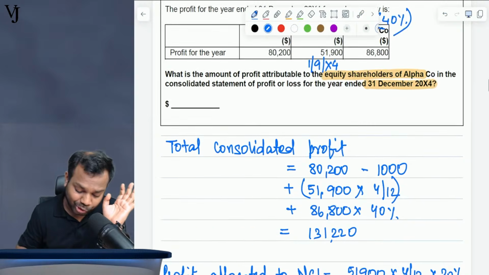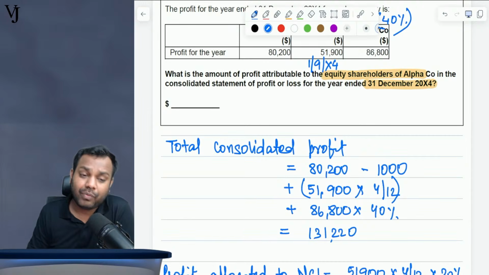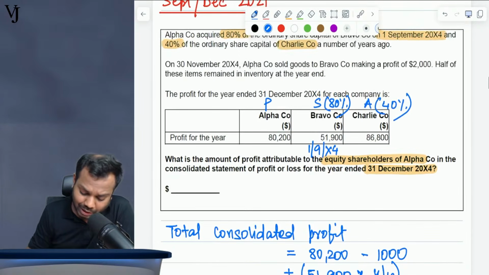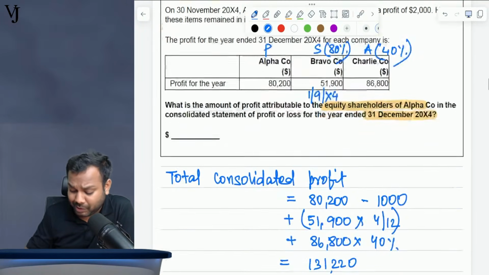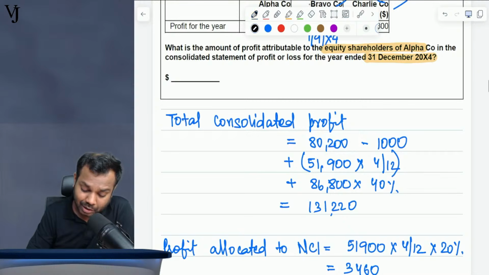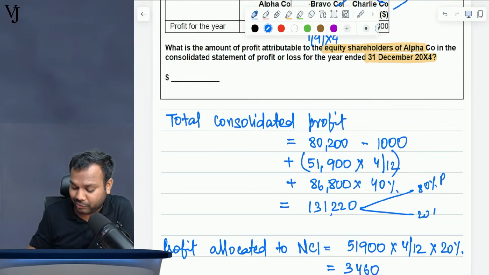Now, when the question asks what is the amount of profit attributable to the equity shareholders of Alpha company, you know what is the mistake the student will do? They will say, sir, NCI is 20% and parent is 80%, so 80% is for parent and 20% is for NCI.